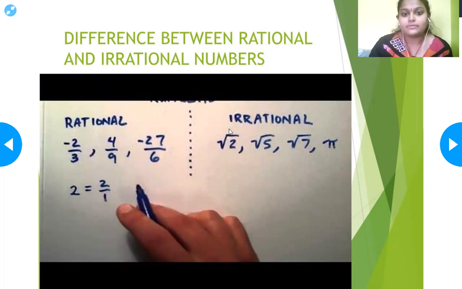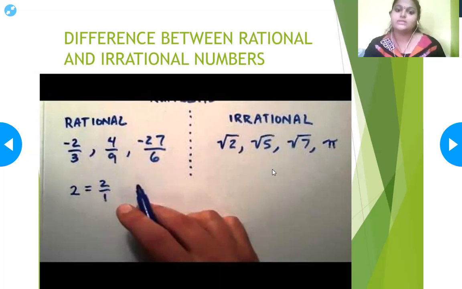What are the examples of irrational numbers? Root 2, root 5, root 7. Even root 3 is an irrational number, but root 4 is not an irrational number. It will be a rational number. Why? When we take root 4, it goes to 2 when we remove the root. In further videos we'll be seeing more about this. So these are the examples of irrational numbers.